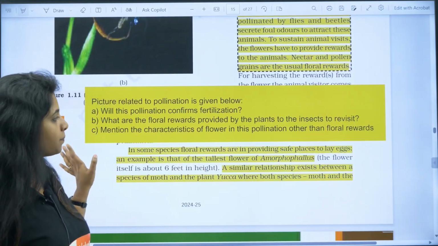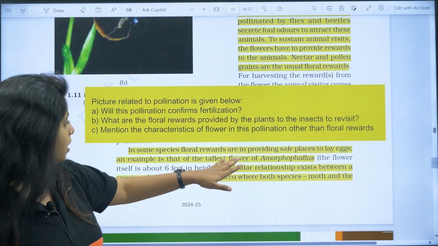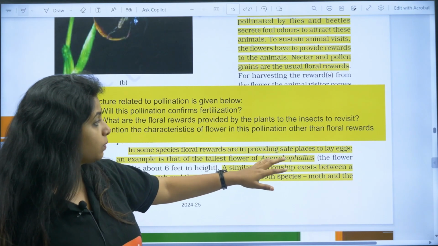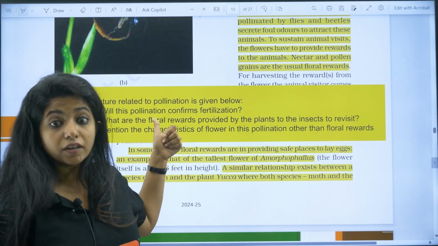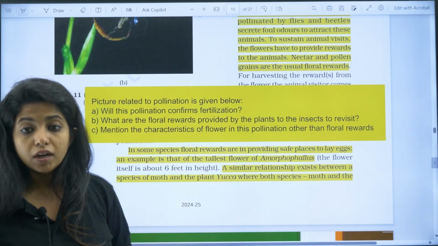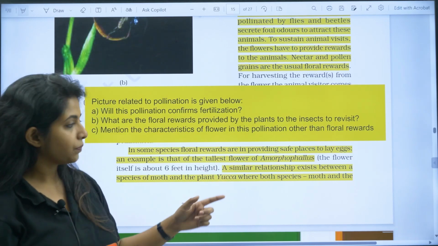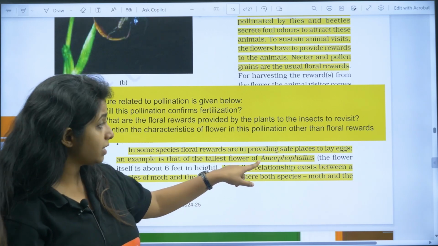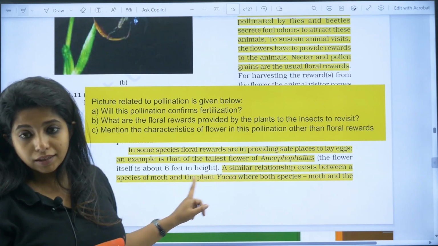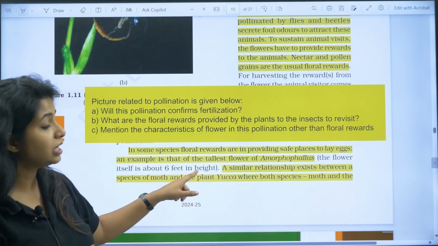Now apart from this, in some species, floral rewards are in providing safe places to lay eggs as well. That is also a reward, my dear children, to give a safe space for laying their eggs. What is the example? Example is Amorphophallus. That is the tallest flower. Basically it is 6 feet in height.